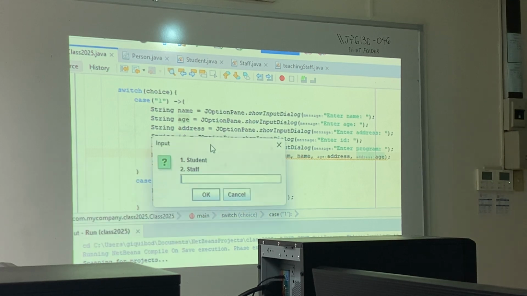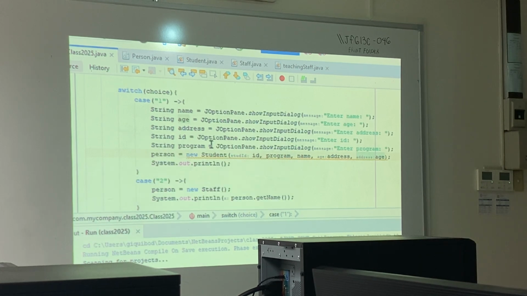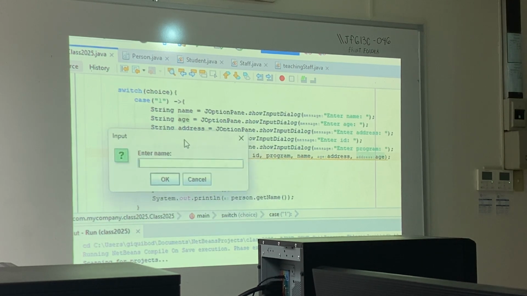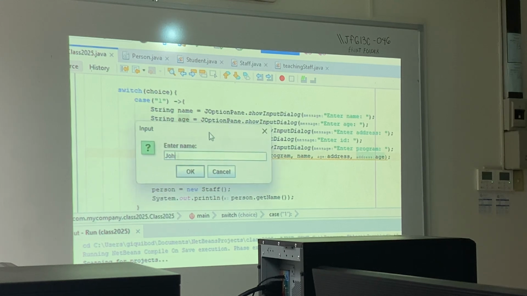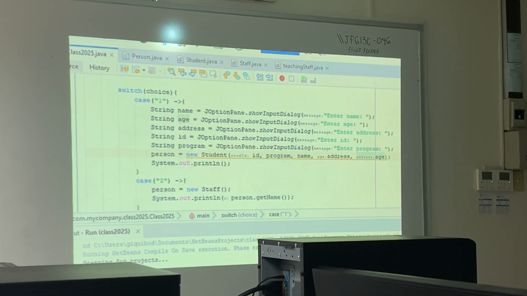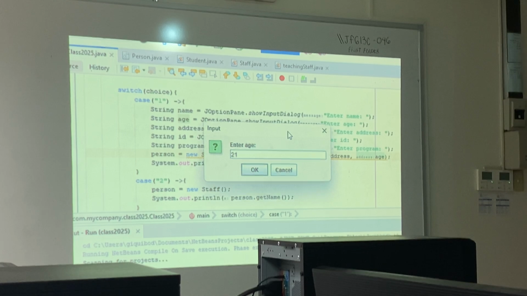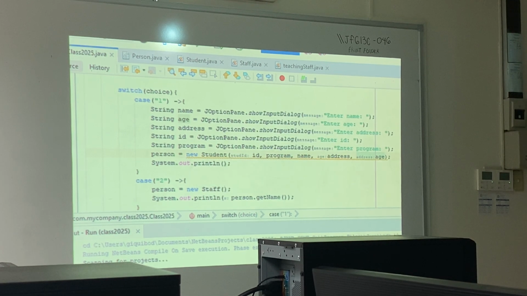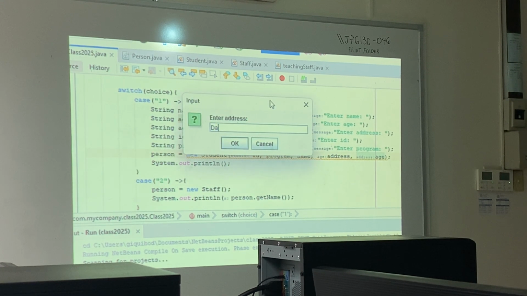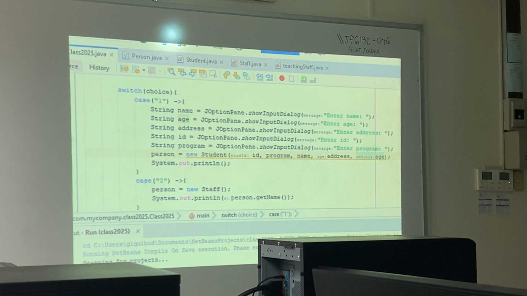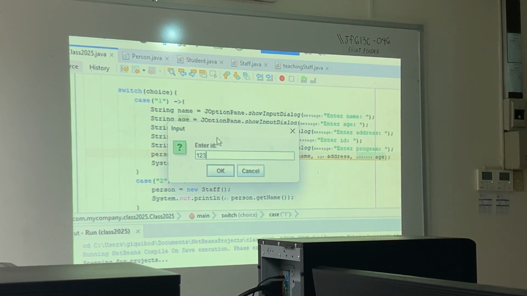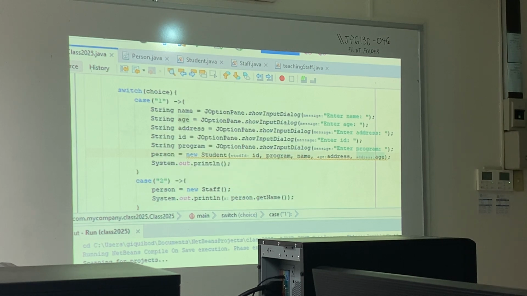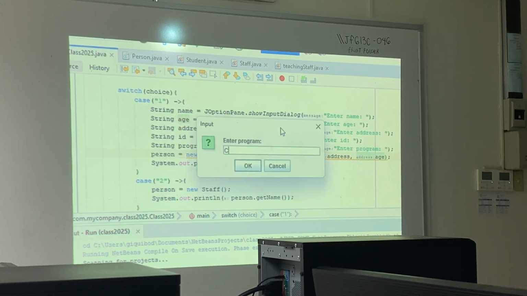So again, let's choose student. And then let's enter name, let's say John, okay? And then age, let's say 21, okay? And then address, let's say Davao, okay? And then ID, let's say 123. And finally, for the program, let's say CS, okay? And then if we enter this one,